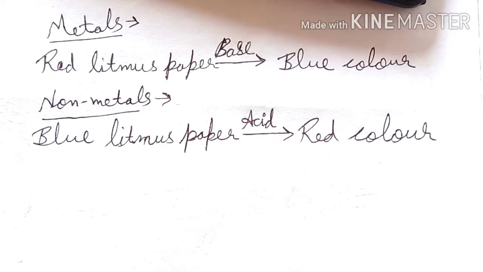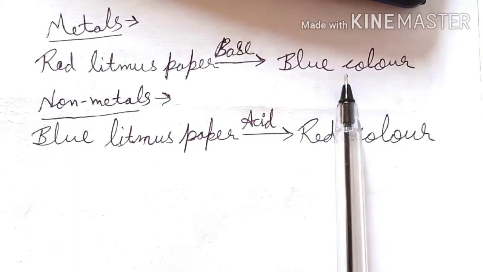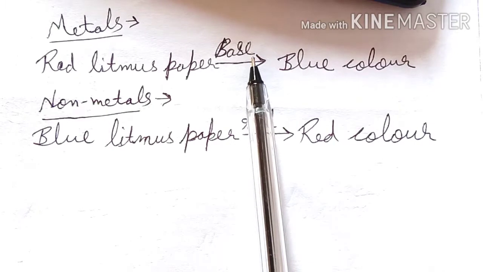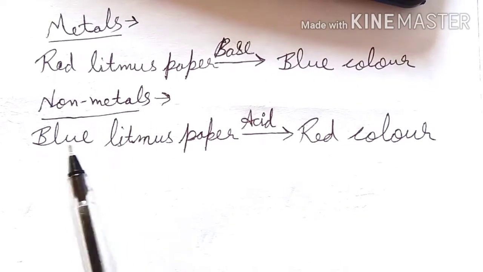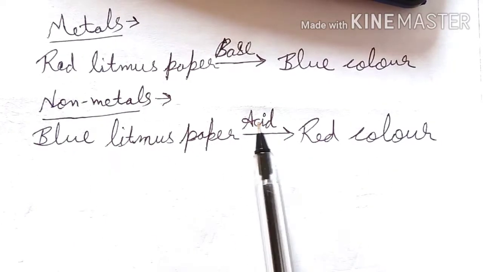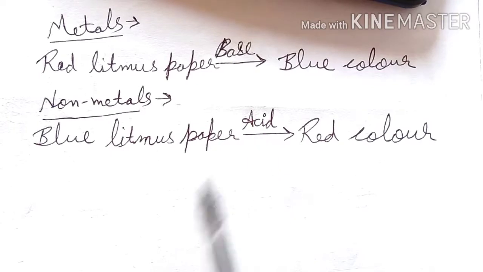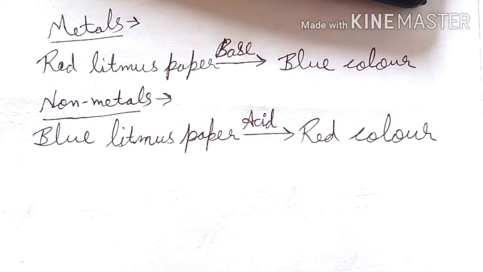Understand the metal and non-metal concept with a simple rule. If any solution turns red litmus paper into blue, the solution is basic. It happens in metals only. In non-metal cases, blue litmus paper changes into red, which concludes that non-metals are acidic. So metals are basic in nature and non-metals are acidic in nature.